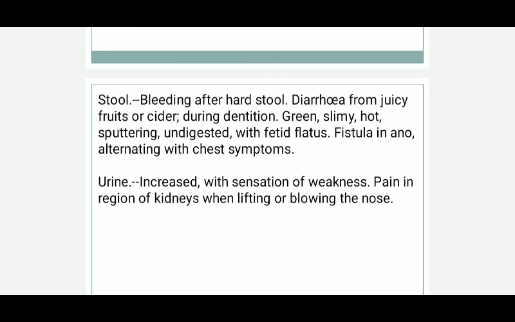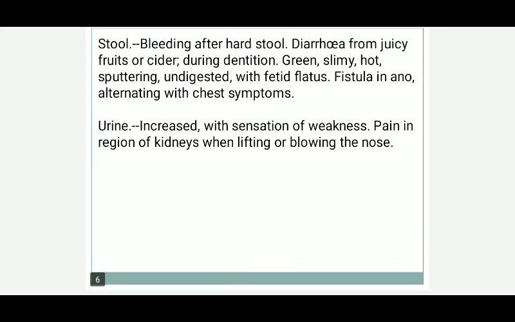Then urine increased with sensation of weakness. Patient feels increase in frequency, increase in quantity with sensation of weakness. Pain in region of kidneys when lifting something or blowing the nose.